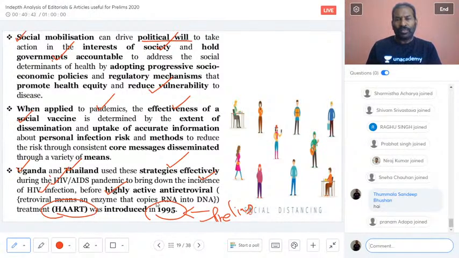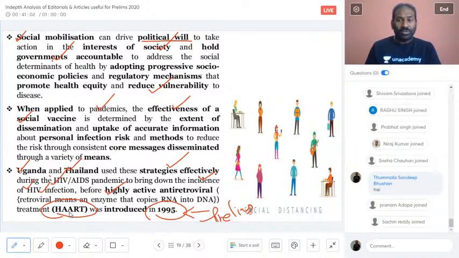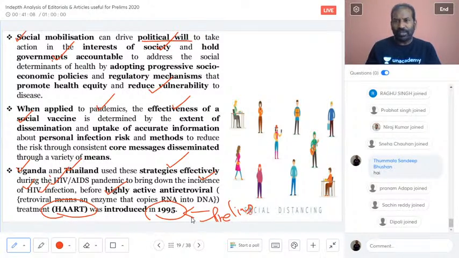Before this treatment came into action, there was no way to effectively stop the spread of HIV infection. HAART was introduced in 1995 to stop the infection of HIV. So what is HAART? It is highly active antiretroviral treatment.